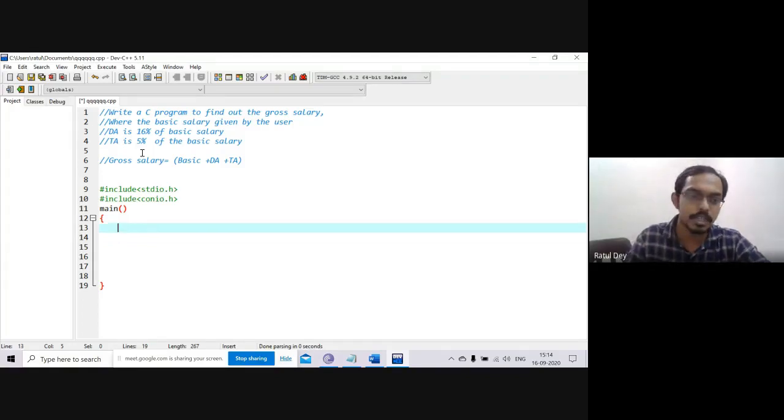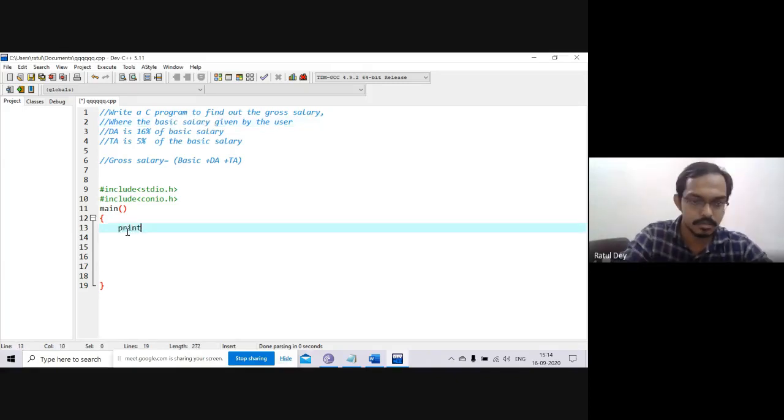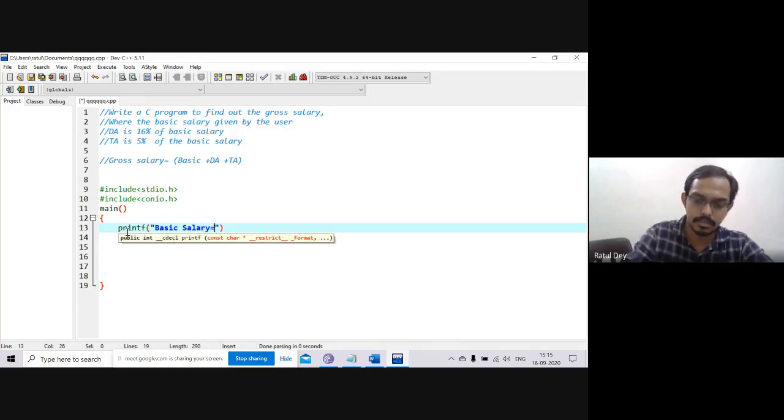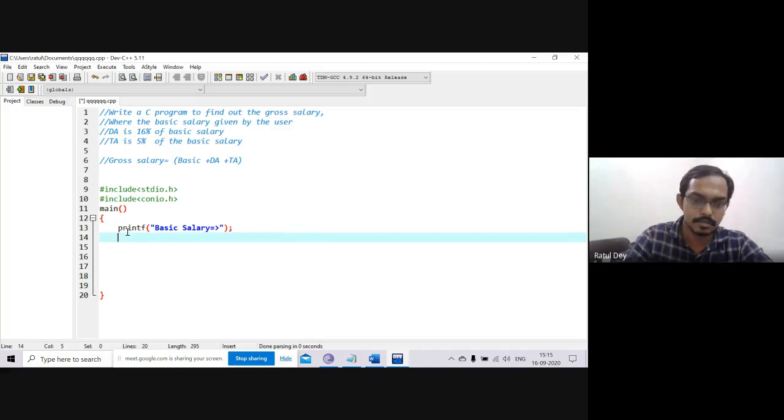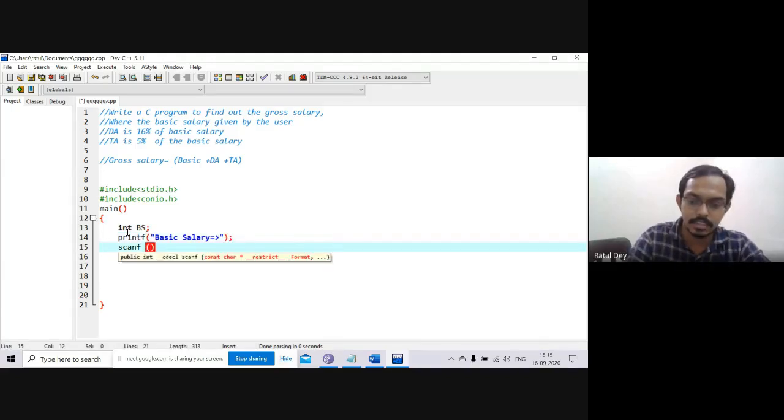Now what is the first thing we have to do? We have to take the basic salary information from the user. So we write the printf, basic salary. Now we take this value using scanf. Before starting the printf, we have to declare the basic salary variable, so it is represented as BS, suppose. So we take this scanf with %d.